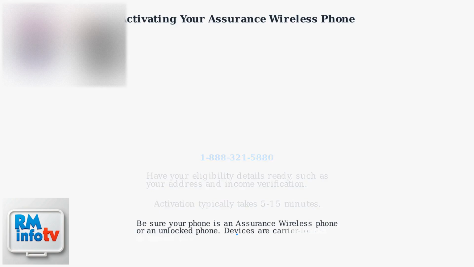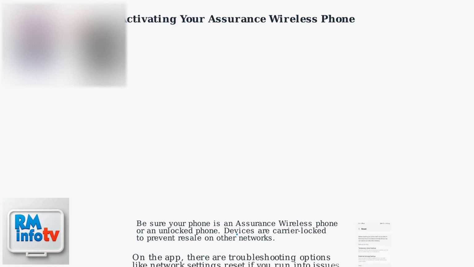Be sure your phone is an Assurance Wireless phone or an unlocked phone. Devices are carrier locked to prevent resale on other networks. On the app, there are troubleshooting options like network settings reset if you run into issues.